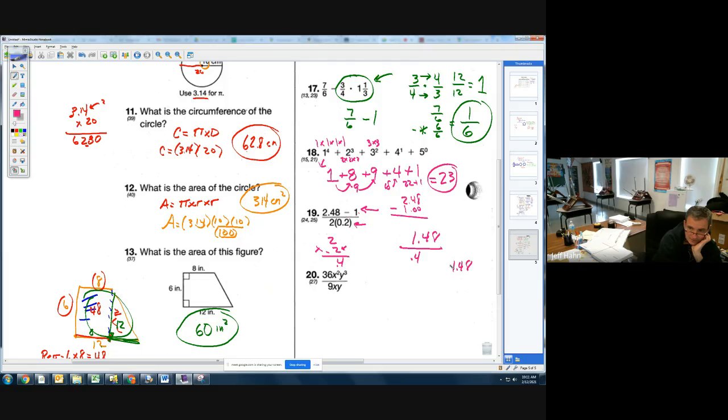1.48 divided by 0.4. You're not allowed to keep this decimal here, so you have to go over and over and up. How many times is 4 going into 14.8? Well, this is 3, 12, and then 4 goes in 28, 7 times. So this whole thing ends up being 3.7.